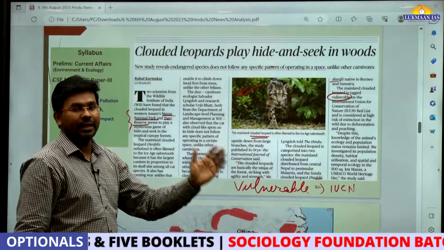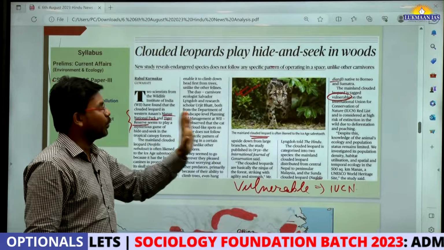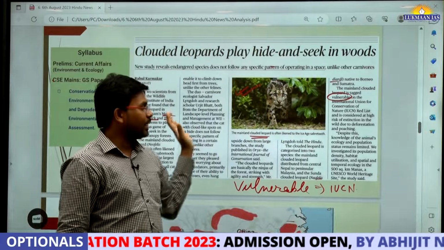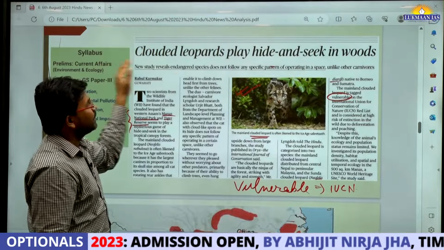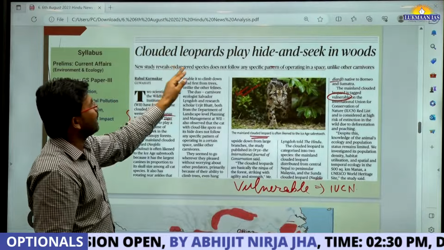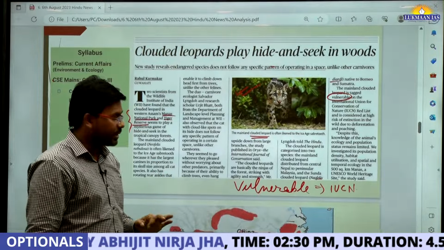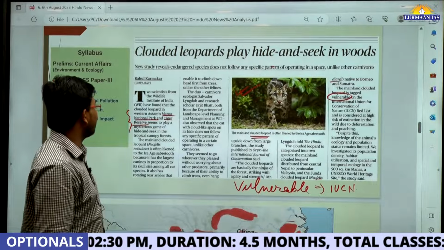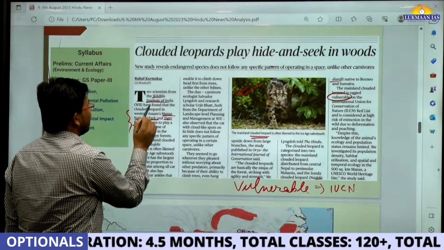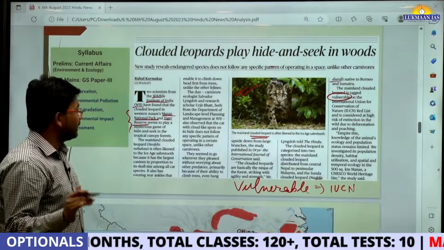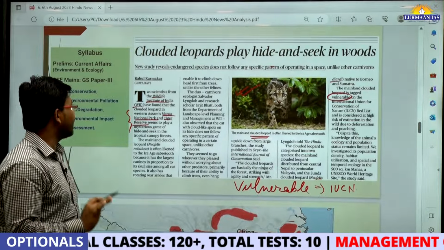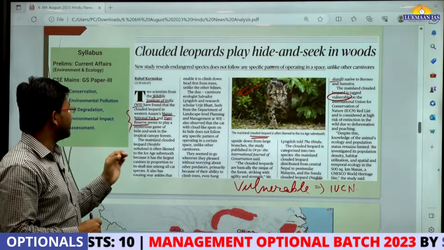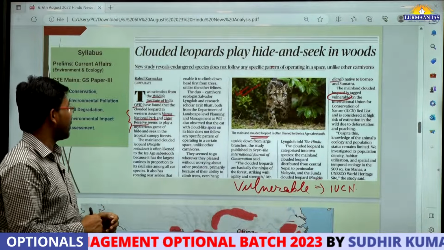Whatever they feel is good for themselves, they do it. There has not been any pattern that they go here or they don't go here. So that's why the article has been written as clouded leopards play hide and seek in woods. This has been told by the Wildlife Institute of India. Two scientists from the Wildlife Institute of India have found that Assam's Manas Tiger National Park and Tiger Reserve seems to play a mysterious game of hide and seek in the tropical canopy forest.